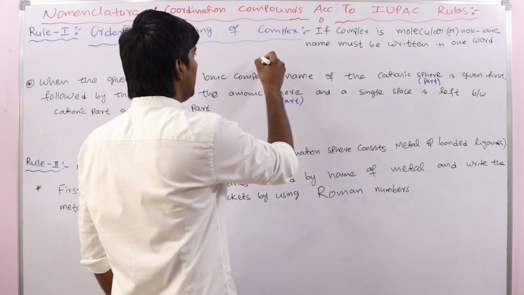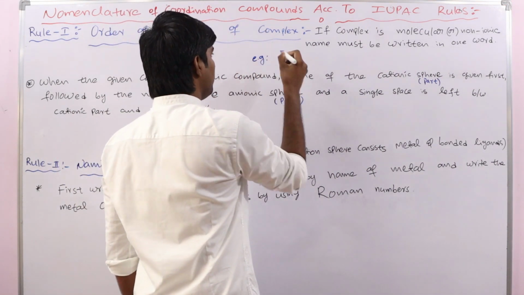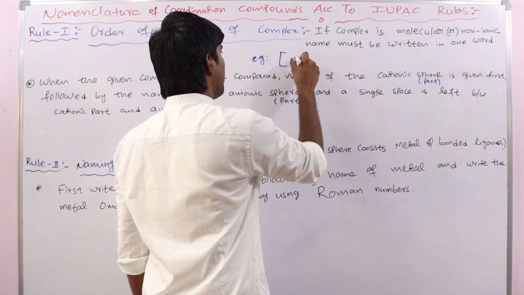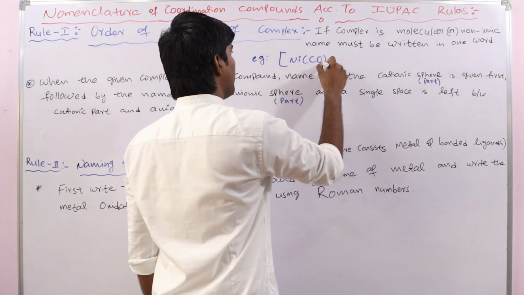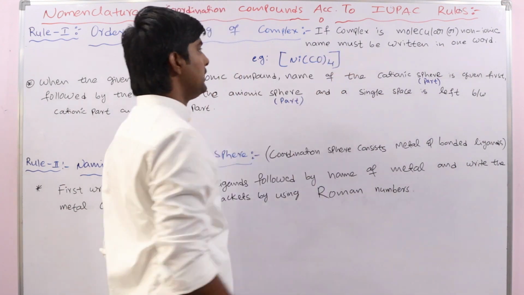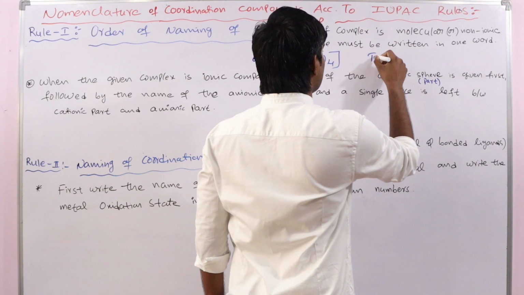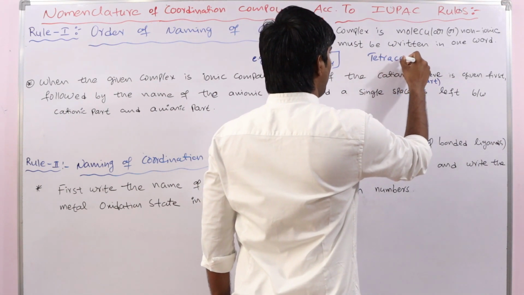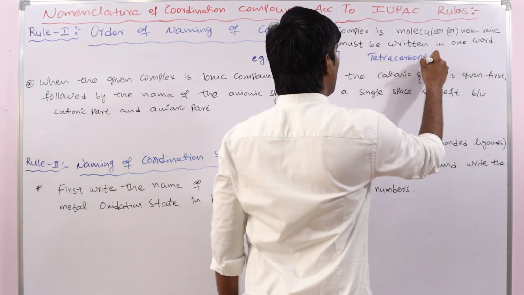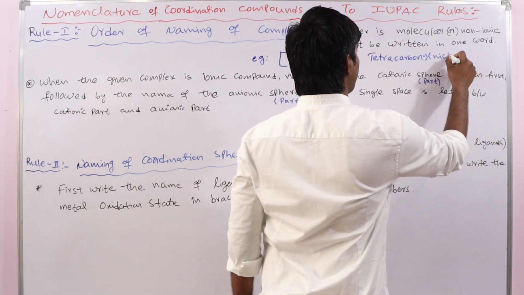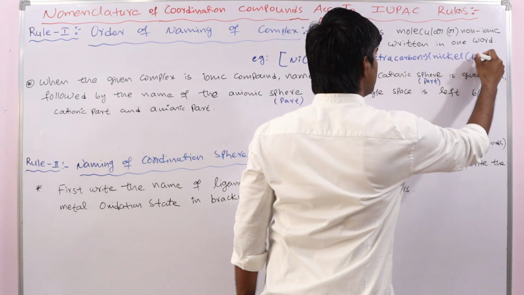For example, if you take this complex, its name is tetracarbonyl nickel 0.